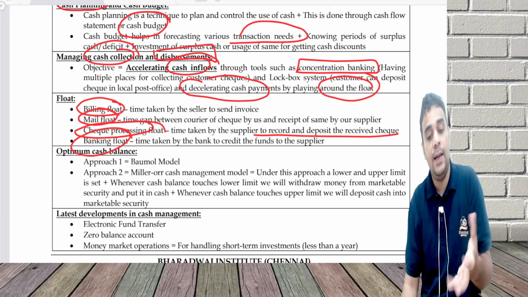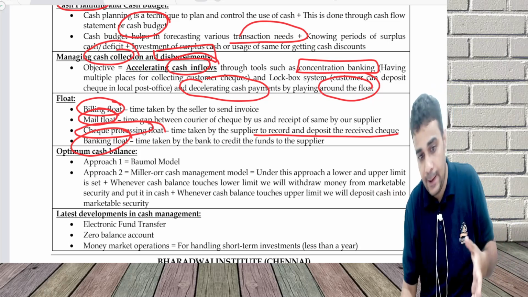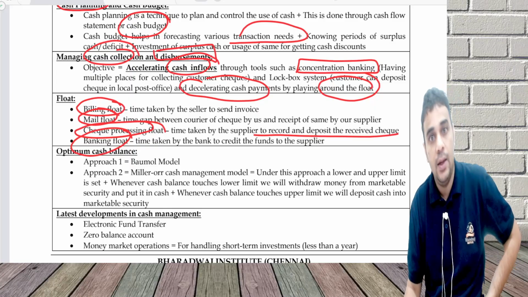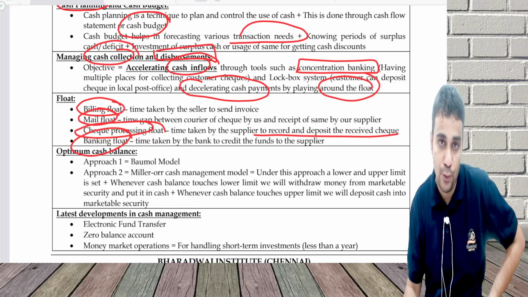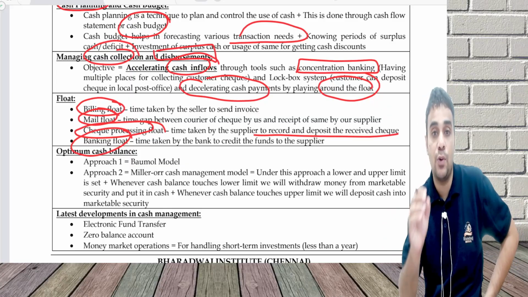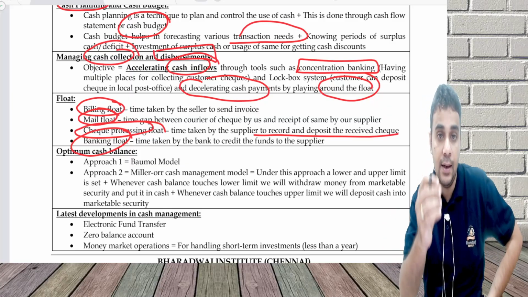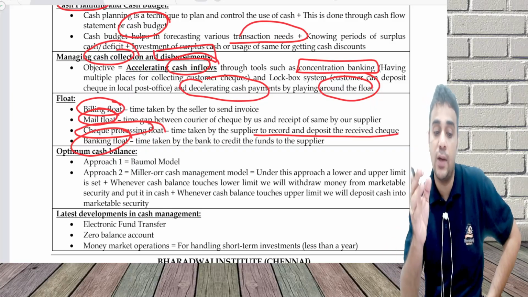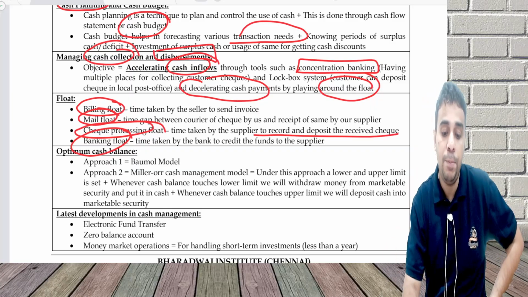So first the seller takes time to bill, then I give the check by courier, he receives it but deposits after 2 days, and the bank gives money after 2 days. Ultimately, from the time I got the bill to the payment being made, without any credit, I can also get 10 days of credit.